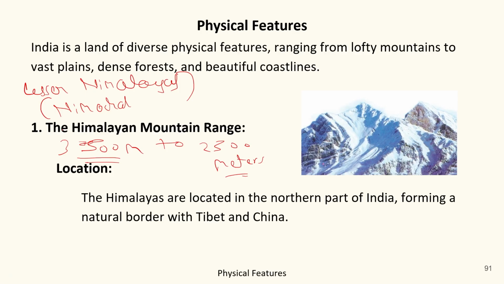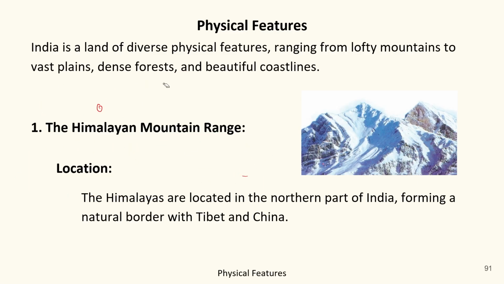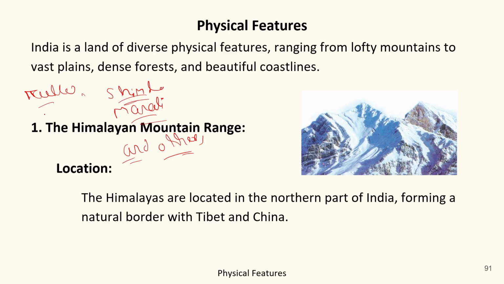So this is the average height of the Lesser Himalayas. And the Lesser Himalayas are very famous for their hill stations, like Kullu, Shimla, Manali, and others that lie in the Lesser Himalayas.